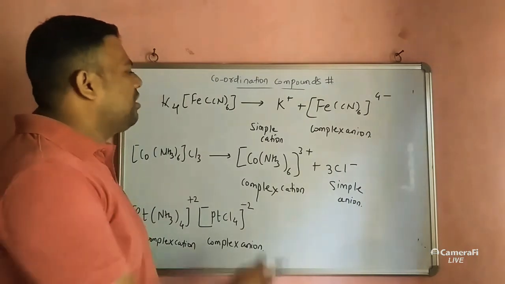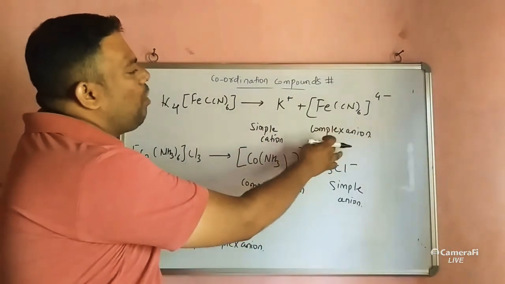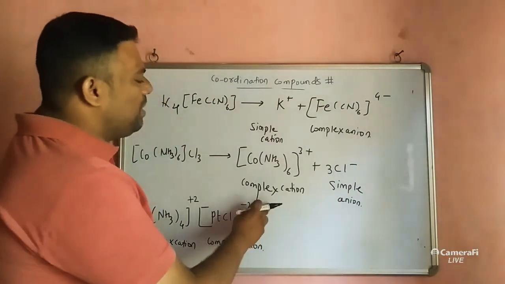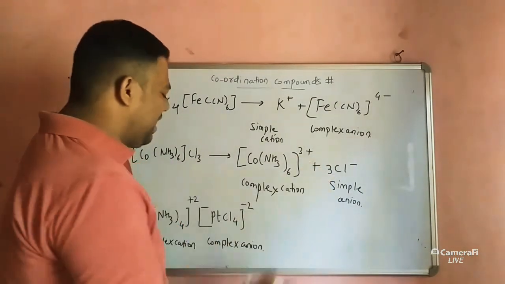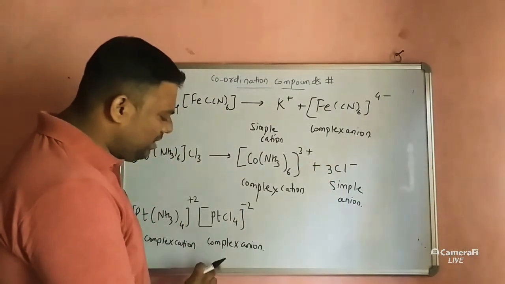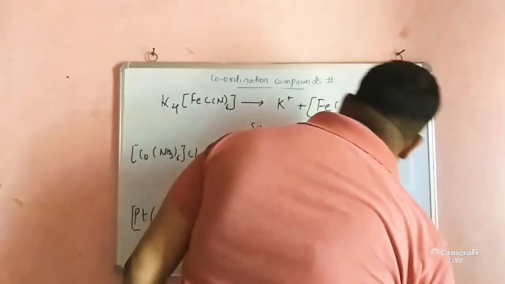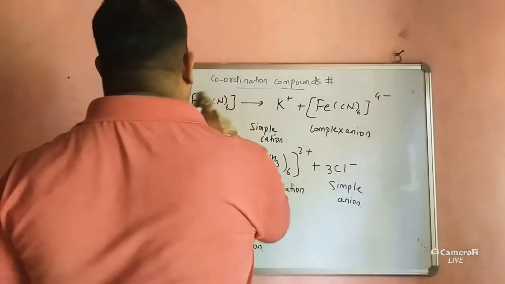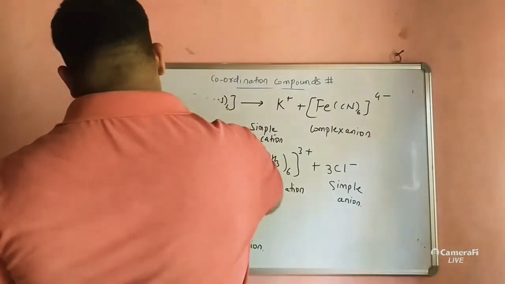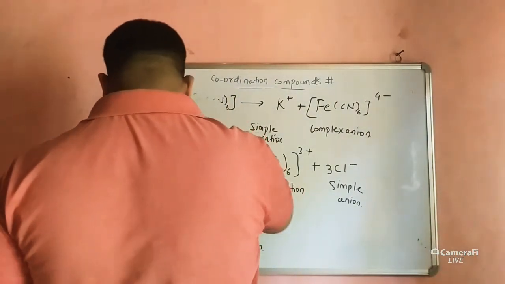Simple cation and complex anion here. Complex cation and simple anion here. Complex cation and complex anion here. Understood? So these are examples of the cationic part and anionic part.